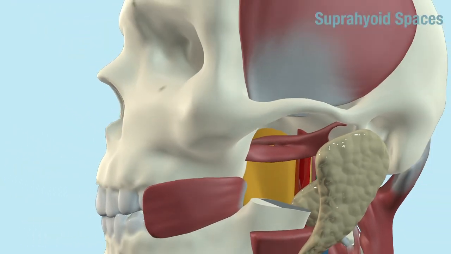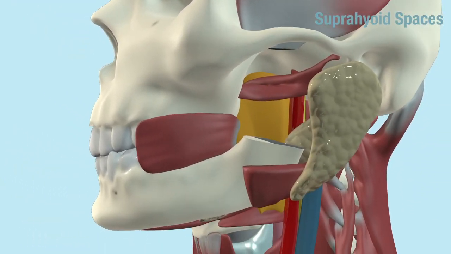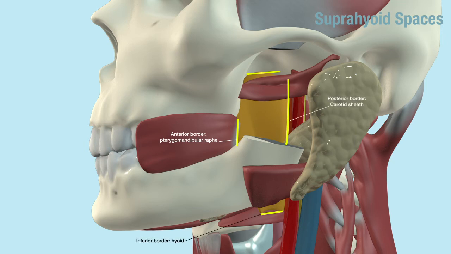The suprahyoid spaces include the lateral pharyngeal space, which is bordered anteriorly by the pterygomandibular raphe, posteriorly by the carotid sheath, inferiorly by the hyoid, superiorly by the skull, laterally by the medial pterygoid and mandible, and medially by the pharynx.